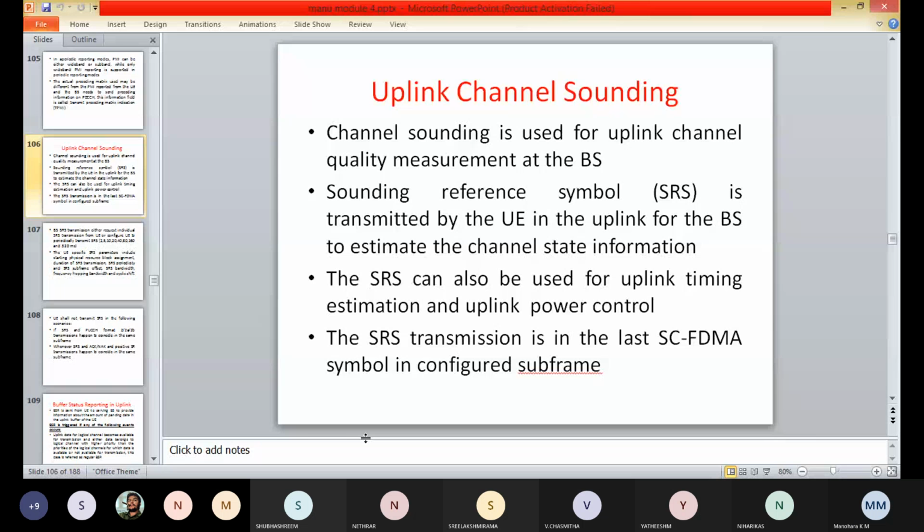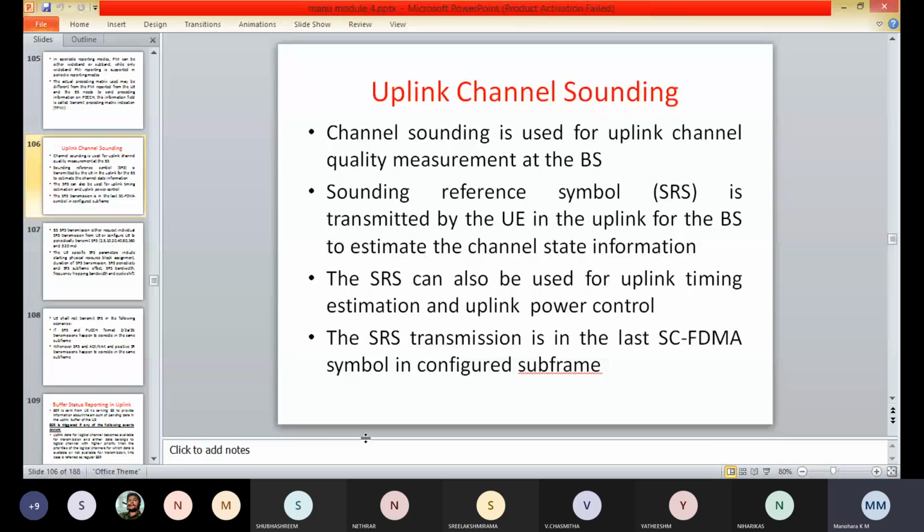So the specific SRS parameters, which include the starting physical resource block assignment, duration of the SRS, SRS periodicity and SRS bandwidth and frequency hopping bandwidth, and cyclic shift.